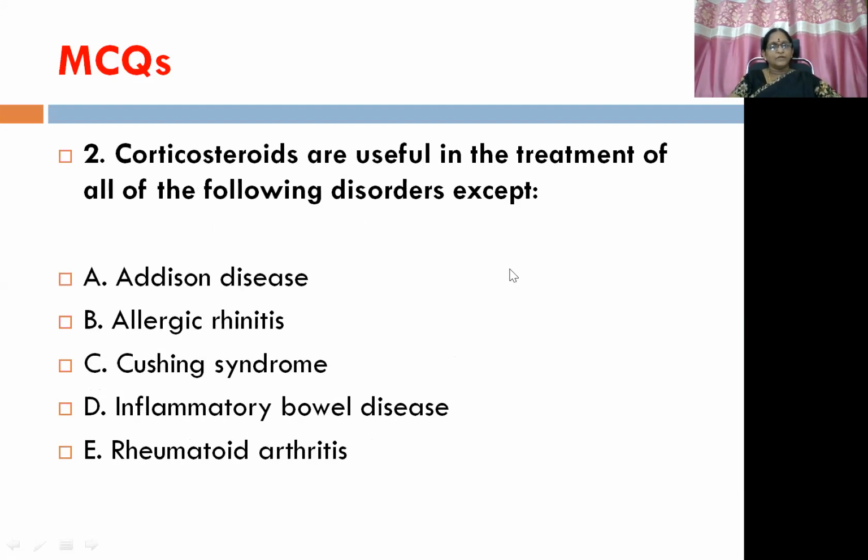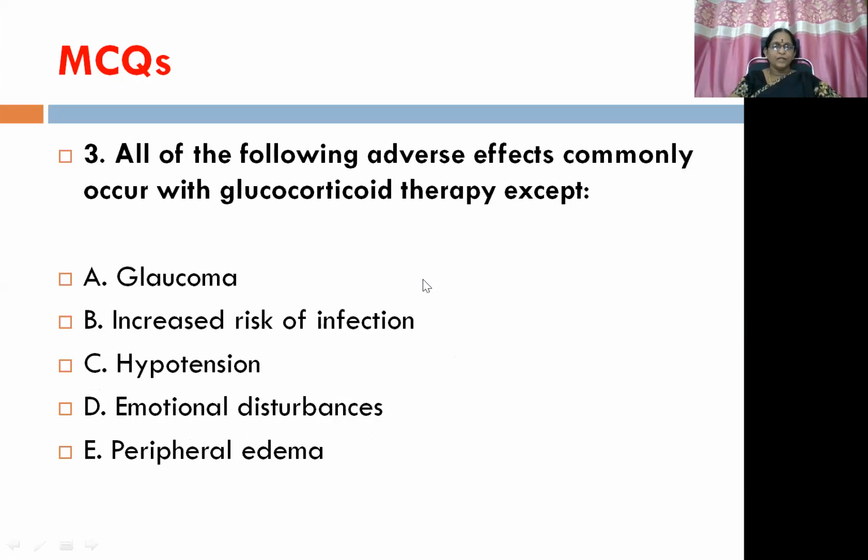Second question, corticosteroids are useful in the treatment of all of the following disorders except Addison's disease, allergic rhinitis, Cushing syndrome, IBD, and rheumatoid arthritis. Third, all of the following adverse effects commonly occur with glucocorticoid therapy except glaucoma, increased risk of infection, hypotension, emotional disturbances, and peripheral edema.